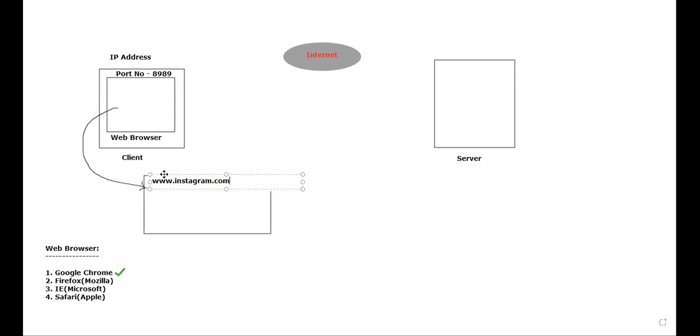At that point of time, what will happen? Don't you think already your machine will be connected to internet, as well as there are a lot of server machines which will be having the connectivity to internet? If you enter www.instagram.com, what is going to happen? Observe properly. If you click on enter, then technically a request will be sent to the respective server via the internet. Technically, it is called a request, or some of them might call it input. You can call it request or input. Is that clear? You are sending the request or input to the Instagram server.